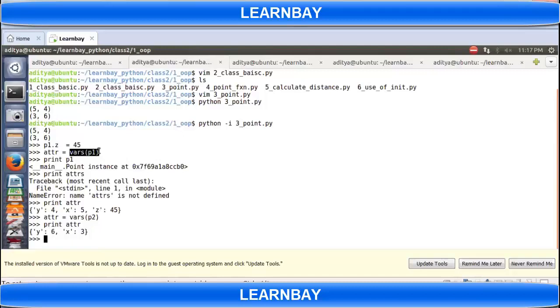A class definition can have data members, or you can add data members dynamically. So far we have seen that we were adding data members dynamically. Now, how do we create a class where the data members are already there? How do we create that kind of class?